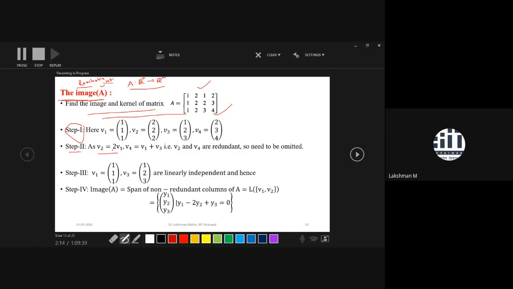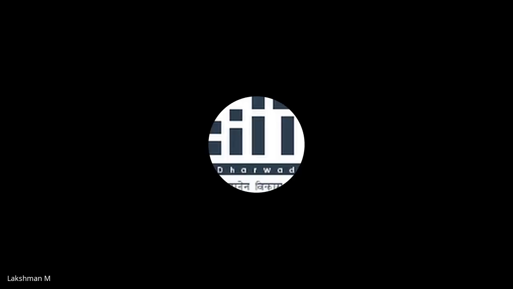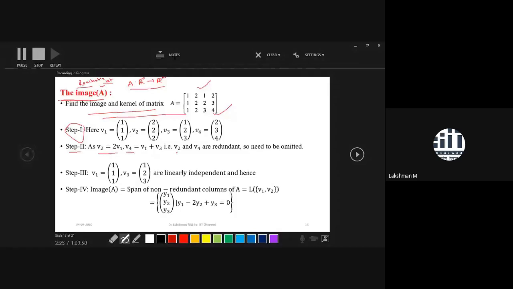So here V2 is a twice of V1. So that's why V2 is a redundant column. V4 is also redundant because it is a sum of V1 and V3. That's why these redundant columns V2 and V4, you need to delete from the list. So delete V2 and V4.